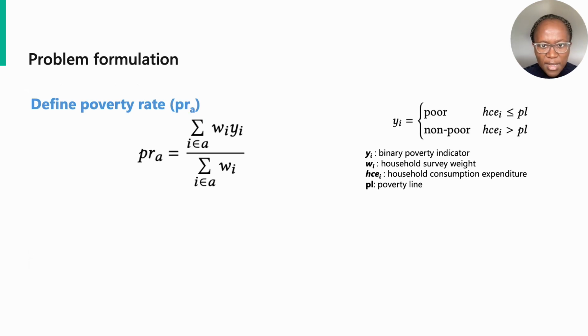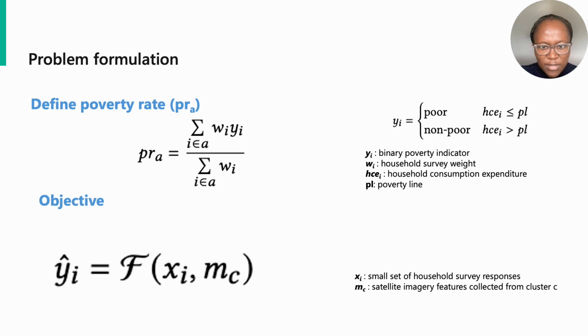For geographic area A, we define the poverty rate PR_A as the proportion of households living below some poverty line PL. This poverty rate PR_A is set as the weighted average of the binary poverty indicator Y_i for all households in the region. Given household consumption expenditures HCE_i obtained from the survey, a binary household poverty indicator Y_i is assigned by comparing HCE_i to the poverty line PL.